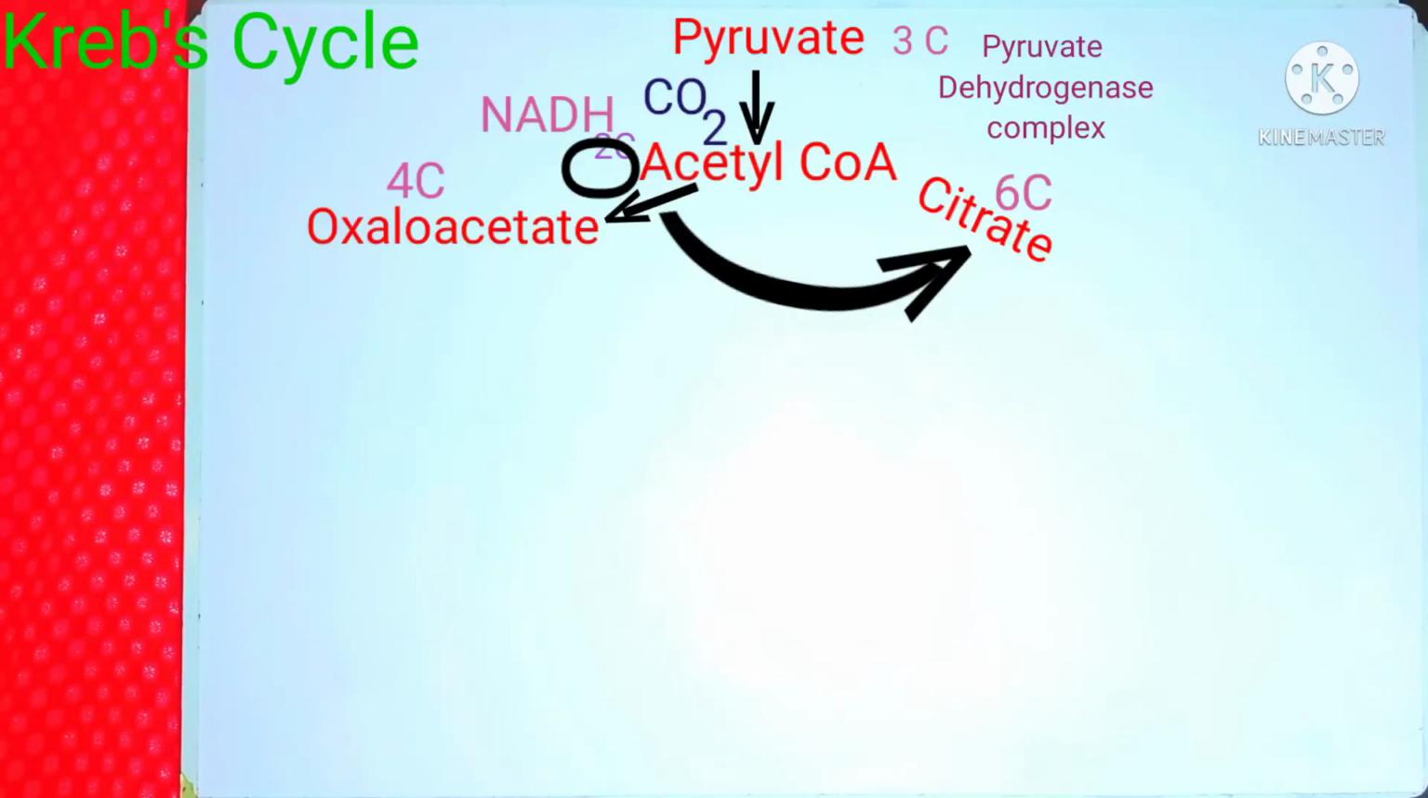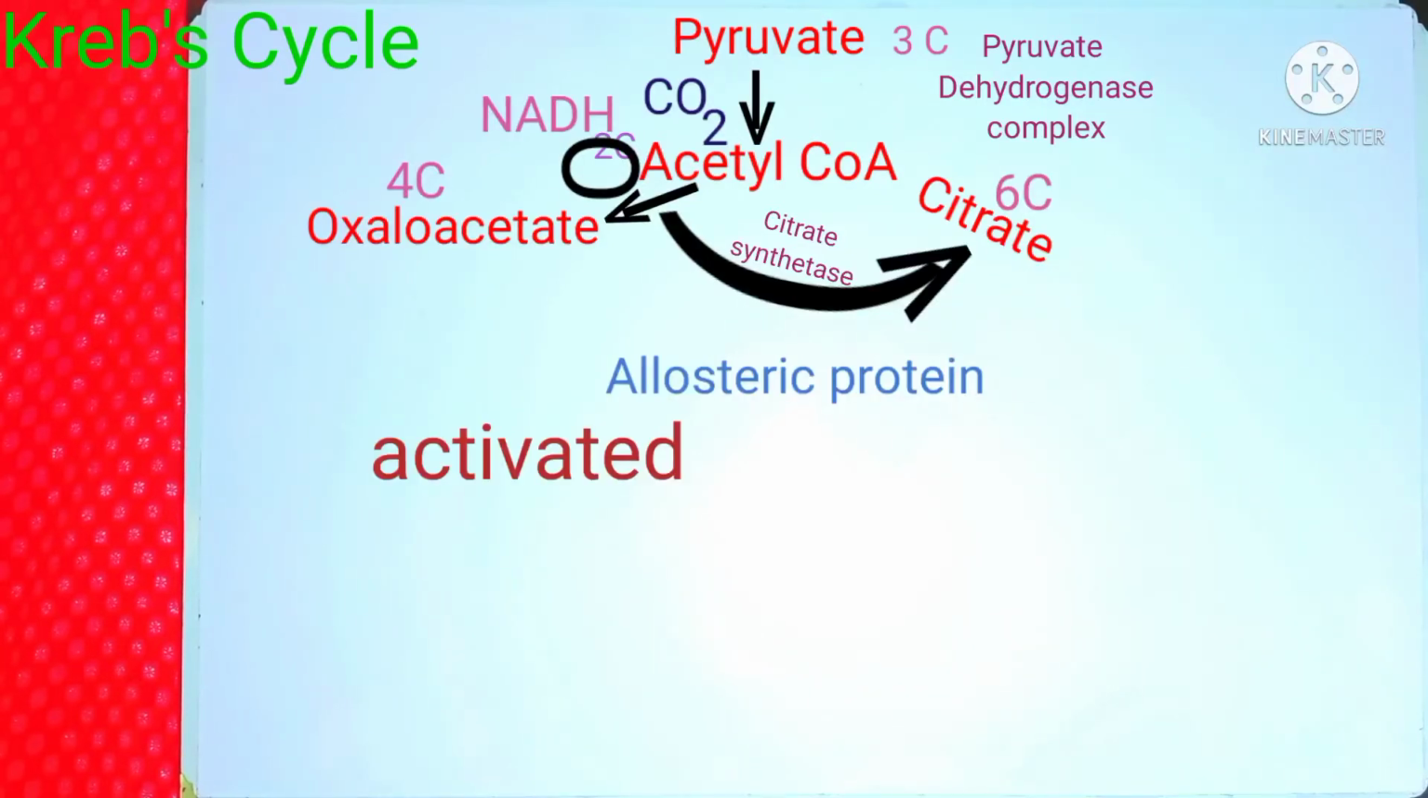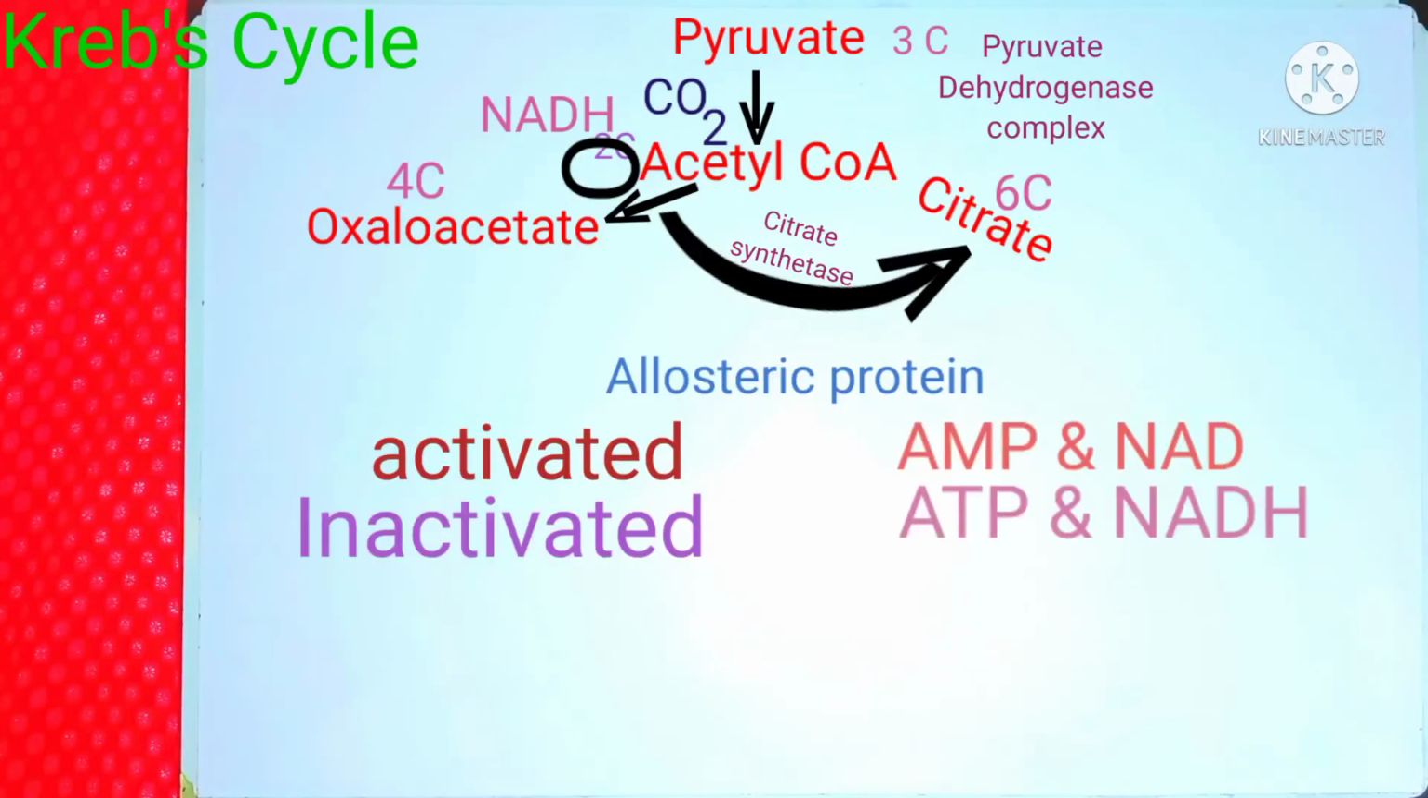This reaction is catalyzed by the enzyme citrate synthase, which is an allosteric protein that is activated by AMP and NAD and inactivated by ATP and NADH. The function of citrate synthase is self-explanatory from its name. The citrate then undergoes a series of enzyme-catalyzed reactions during which it loses 2 carbons of acetyl CoA in the form of 2 molecules of carbon dioxide.